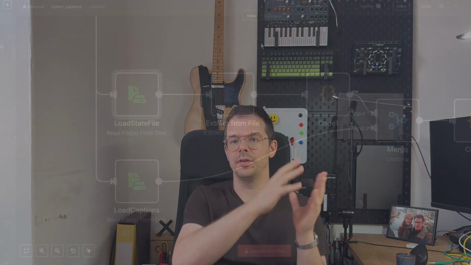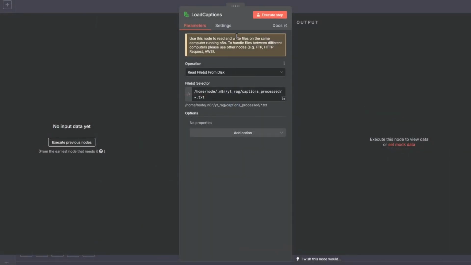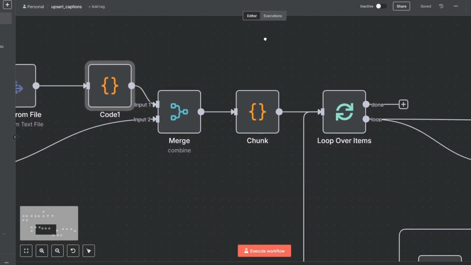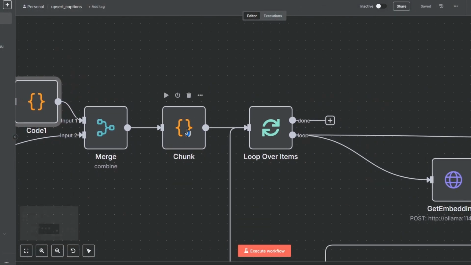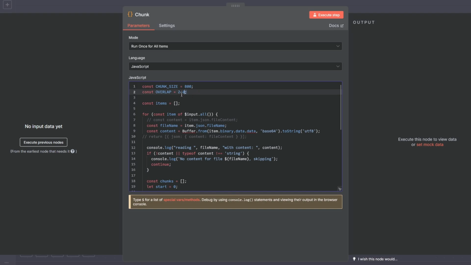And finally, there is a step that reads the processed captions and chunks them up. Here, for the chunking also, there was an unsatisfactory solution because the captions don't have punctuation. I found on Hugging Face that there are some models that will add punctuation for you, and I thought about doing that, but I was already struggling so much with n8n. It was taking so much time. This being a prototype, I just let that aside. So the captions basically are one huge long sentence. This means that I had to do the naive chunking. So I just set the chunk size to 800 characters and the overlap to 200. But in the end, it does kind of work, right? And it's appropriate for a prototype.